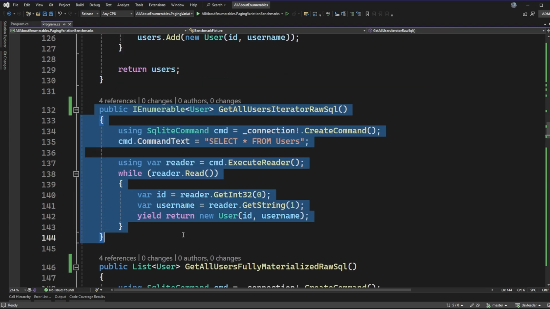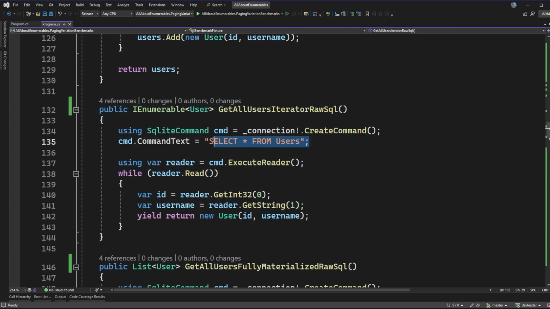This next one here is also very similar. You can see that the paging is taken out of the SQL query, and then instead of putting the information into a list, I am now using an iterator. And this one is for real an iterator because we have yield return as well as IEnumerable. These are the two ingredients that we need for an iterator.